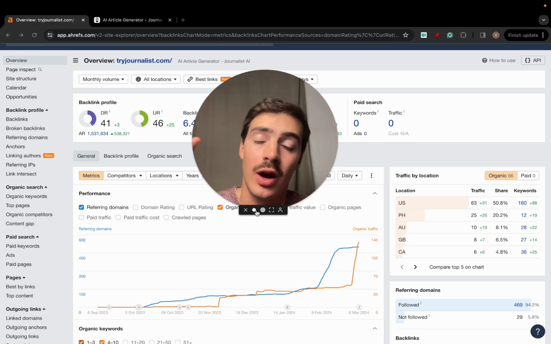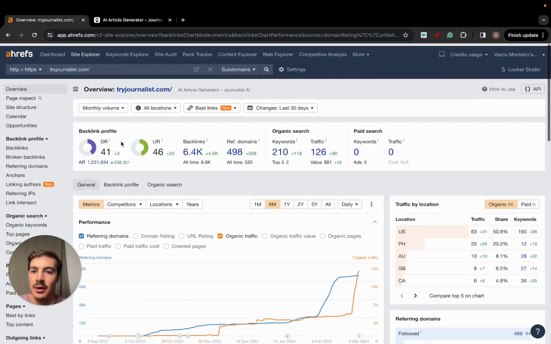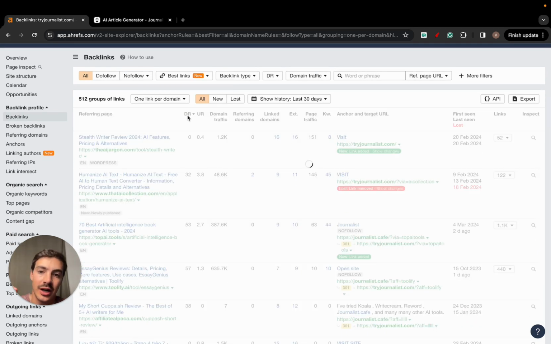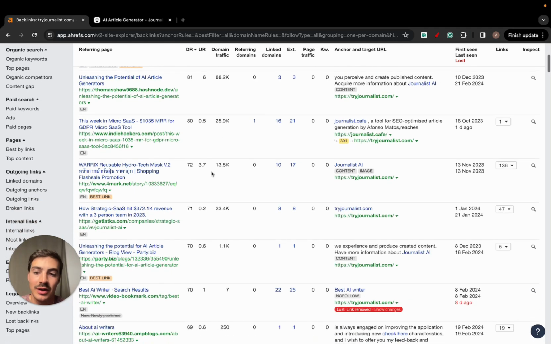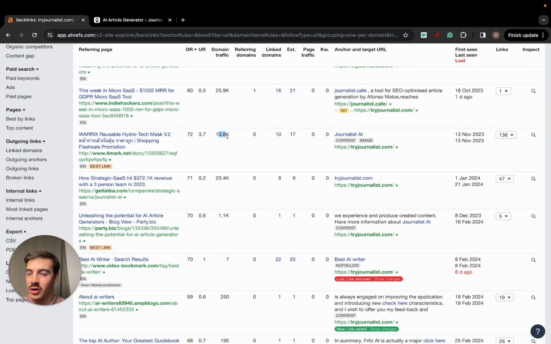Right, so here's how I'm using ChatGPT to create free backlinks. This is my site right here, and if I go to backlinks, you can see if I sort by DR, there's a couple ones here with 92, 84, 81, 80, 72. So actually quality backlinks from quality domains that actually get traffic. Not just some random backlinks, but quality ones. I'm gonna show you step by step how you can do it too.